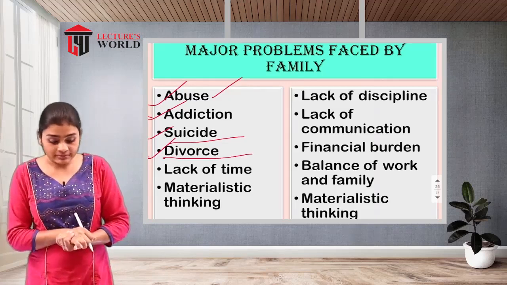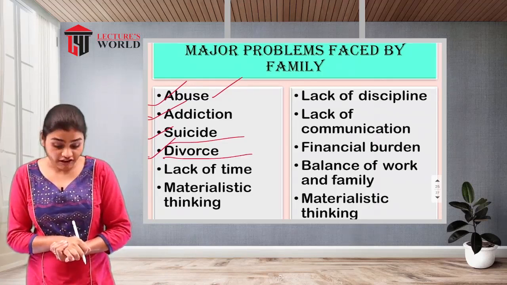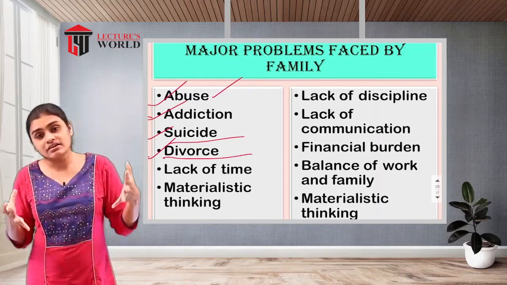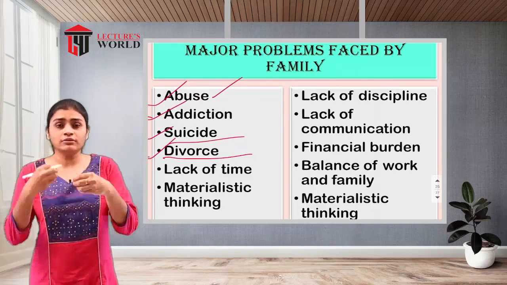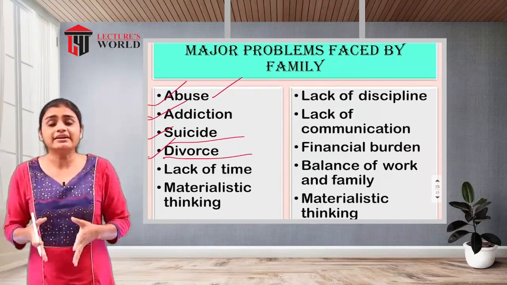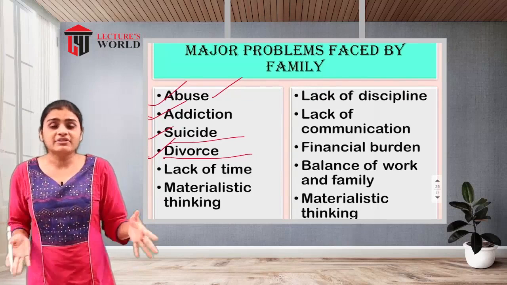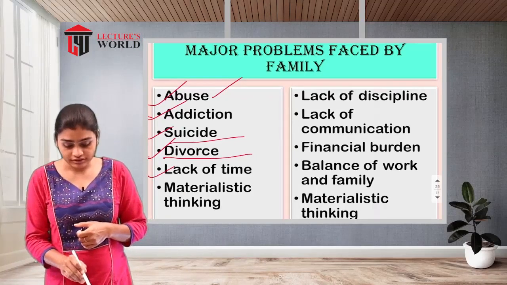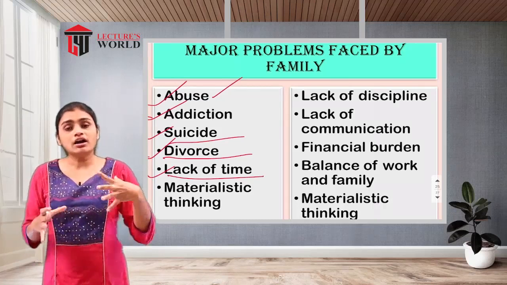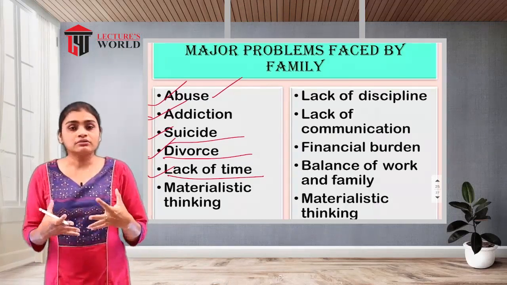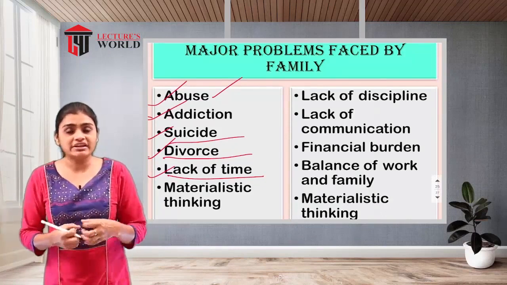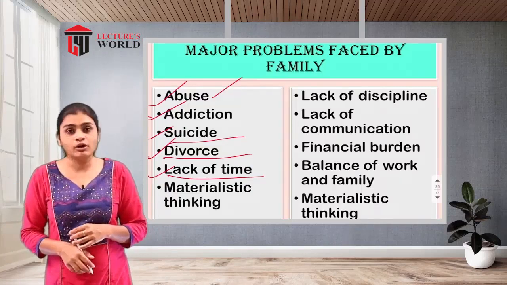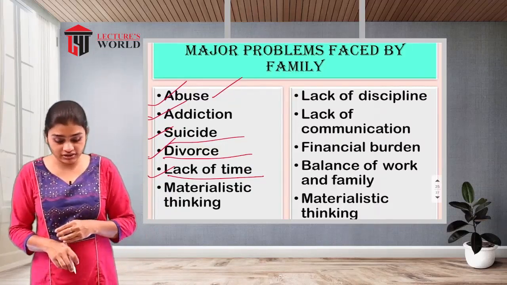The next common problem faced by the family is divorce, or separation, because when the couple is no longer able to maintain the relationship, at that time they will decide to get a divorce. Then lack of time or poor time management, so the activities won't be managed properly and that will create conflict among the family members. So poor time management will be an issue in the family.